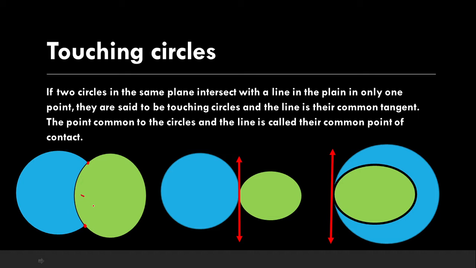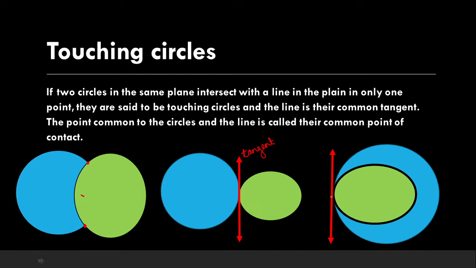But if you go towards figure number 2 and 3, you see the two circles are touching at a single point, and through that single point, if we draw a line, that line will be considered as a tangent to both these circles. If you observe it clearly, both the circles touch each other at a single point, and a line drawn from that point will act as a tangent to both the circles. Now, from the figure, it is very clear that these two are the externally touching circles.